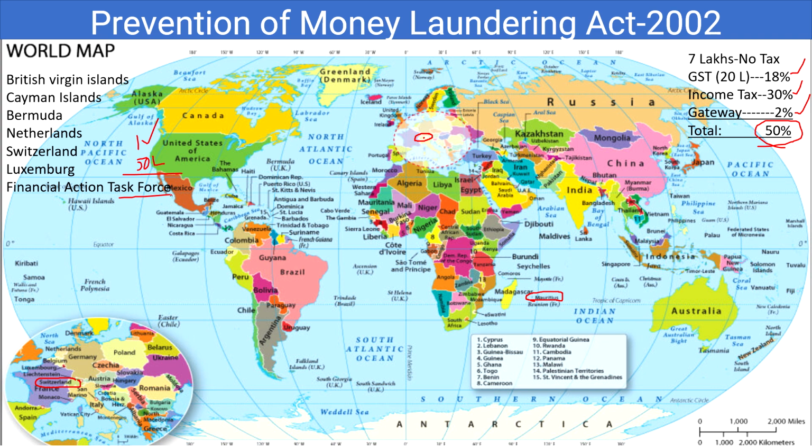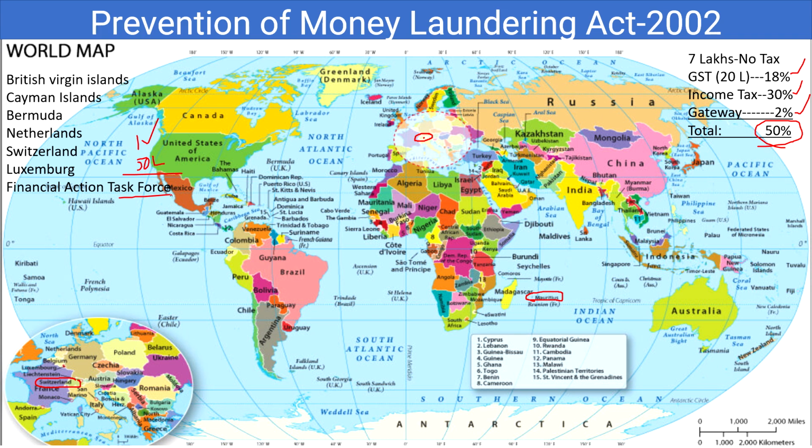to avoid this tax, he will go for tax evasion methods. And there are two ways in which they go for tax evasion methods. One is called money laundering, and the second one is the hawala bazaar. And here you can see that if a person has less than 5 lakhs, there will be no tax, we have seen. If a person is having goods less than 20 lakhs, there won't be GST also. And if they have more than some 7 lakhs we have income tax, more than 20 lakhs GST we have.